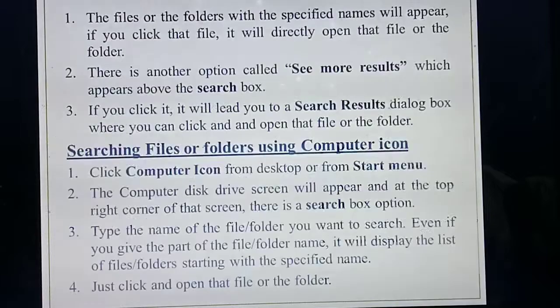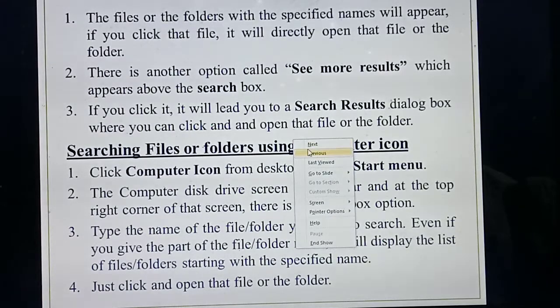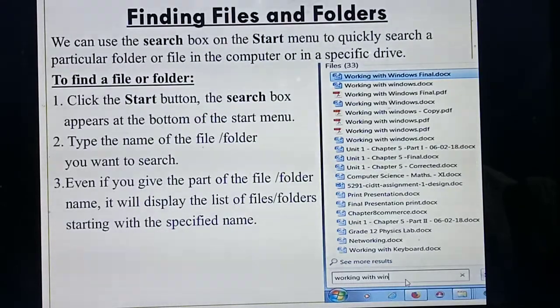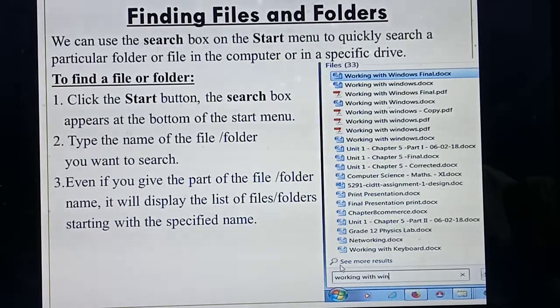Understood? Okay. So listen, one more thing. If you are seeing, you have already studied this, working with Windows, isn't it? So the next thing is See more results. Above the search box, one more option will be there. What option have you seen? See more results.